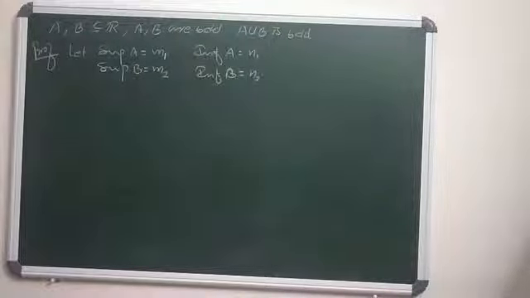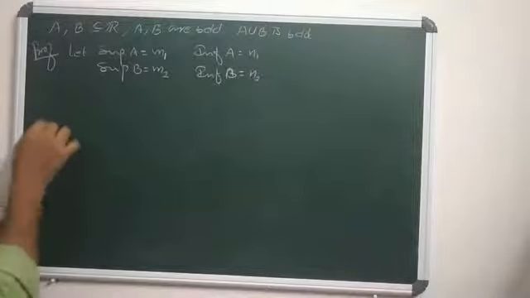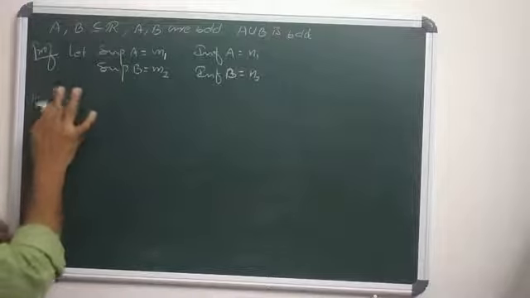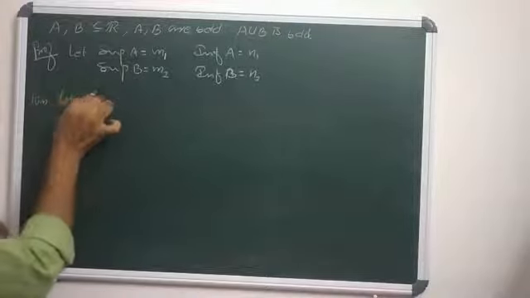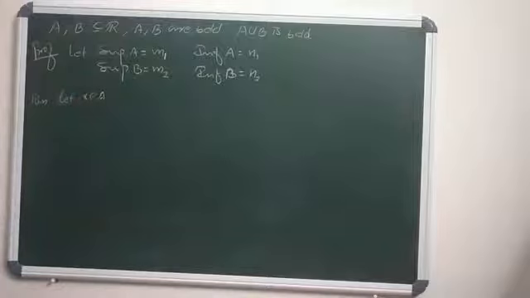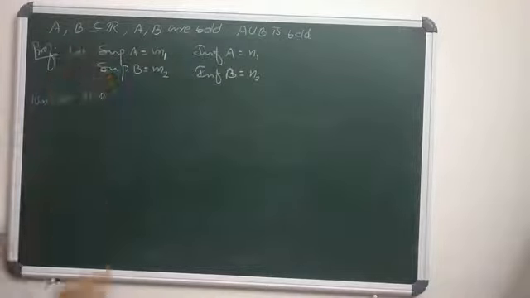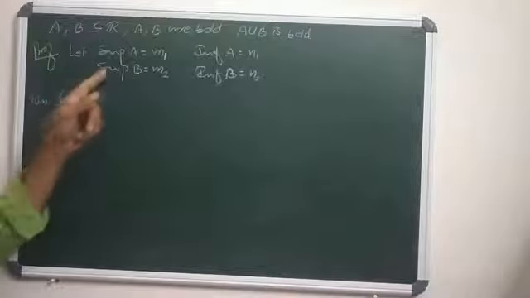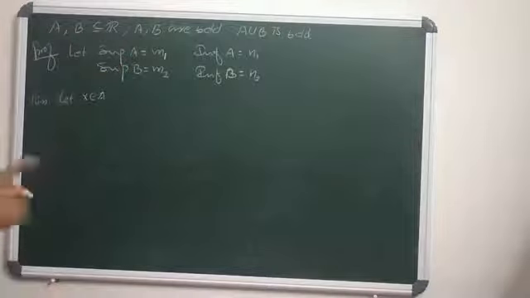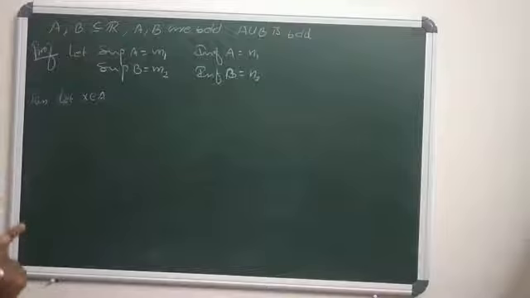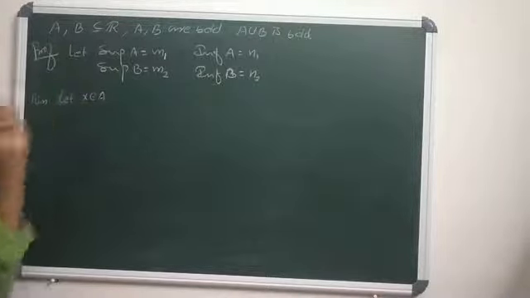So these are our assumptions. Then let X fall in A. Since A has the supremum M1, meaning M1 is the least upper bound of A, by the definition of an upper bound, every element present in A is less than or equal to M1.